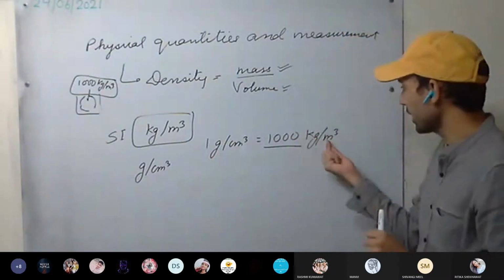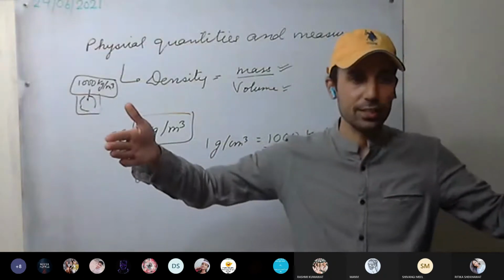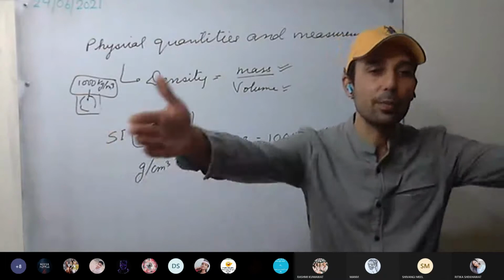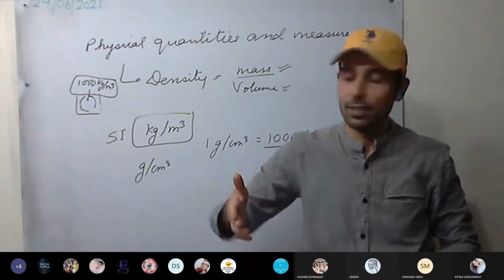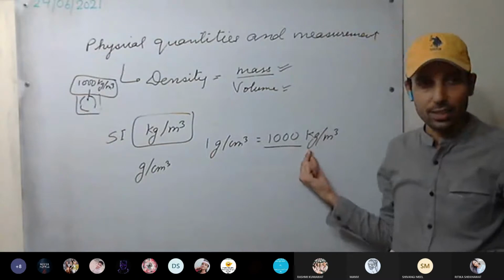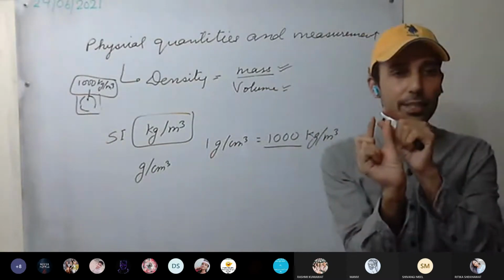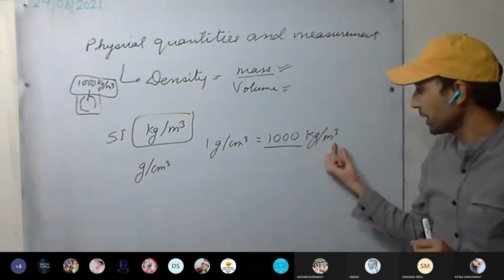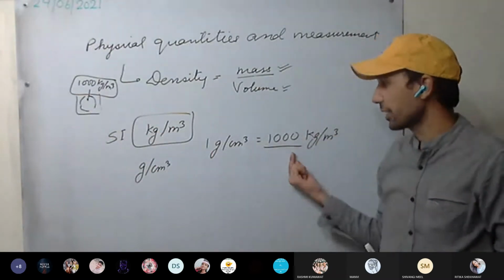Now take meter cube. Meter cube will be how much? This much. This is 1 meter. So take a cube of 1 meter. How much mass is contained in it? Here 1000 kg. How is it related? In 1 centimeter cube, 1 gram of mass is contained, and in 1 meter cube, 1000 kg. This is how they are related.